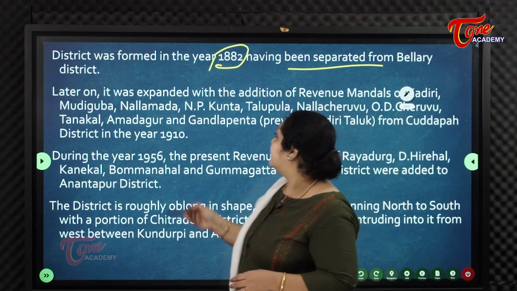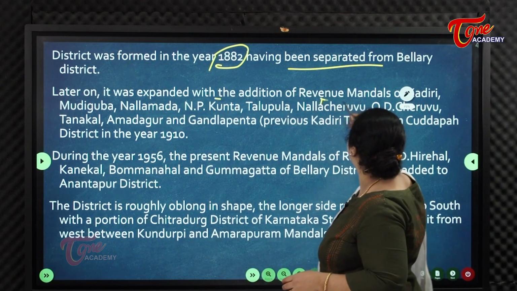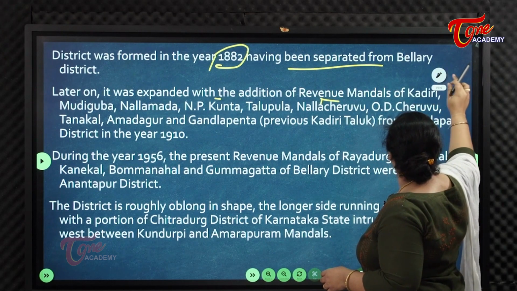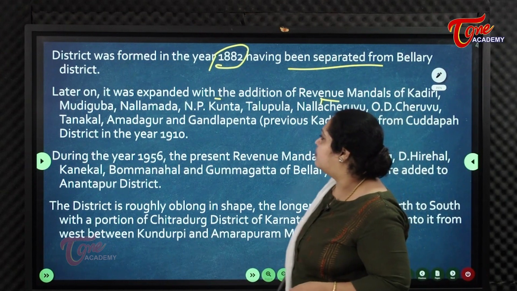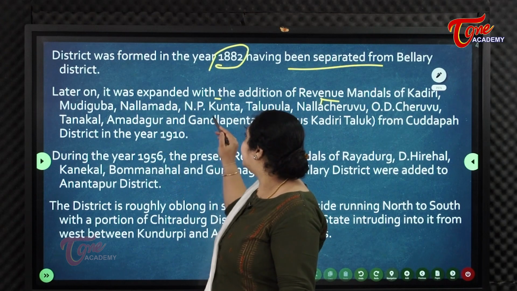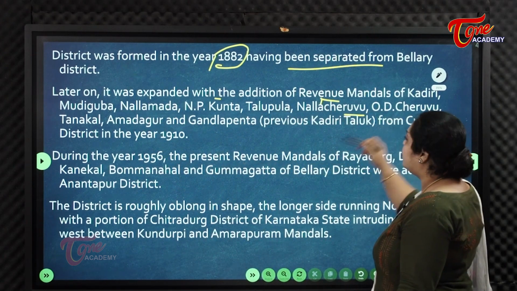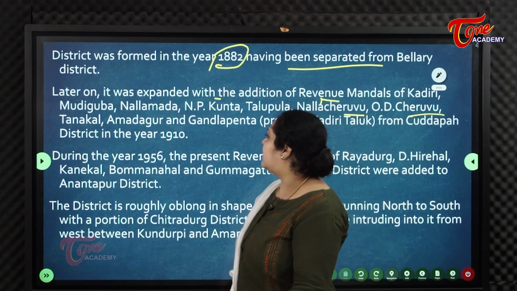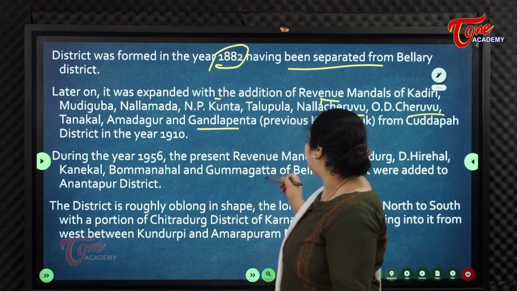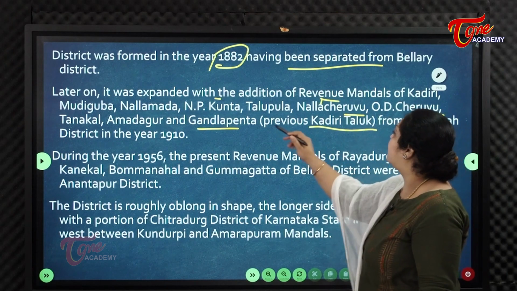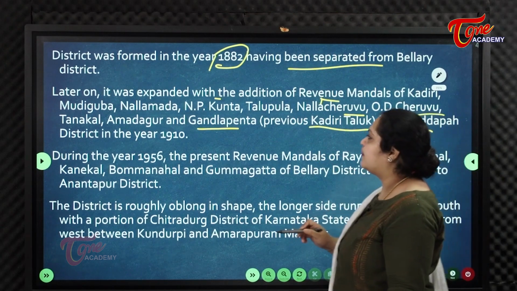Later on, it was expanded with the addition of the revenue mandals of Kadiri, Mudiguba, Nallamada, NP Kunta, Talupula, Nalla Cheruvu, Odi Cheruvu, Tanakal, Amadagur and Gandlapenta. Previously they were part of Kadiri Taluka of Kadapa district.